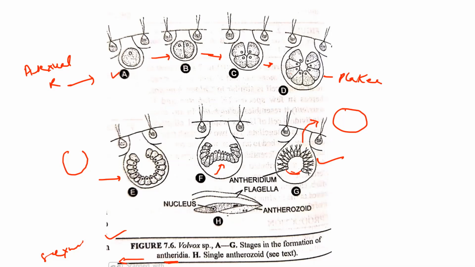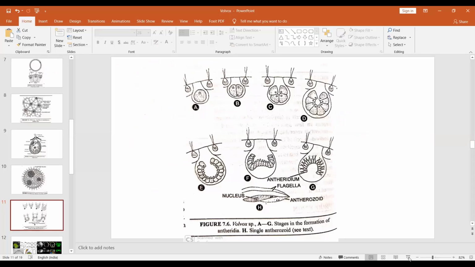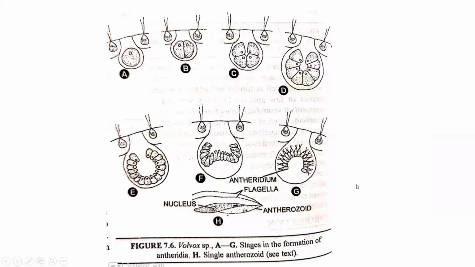Next we will discuss how sexual reproduction takes place in Volvox. The sexual reproduction in Volvox is of the oogamous type.